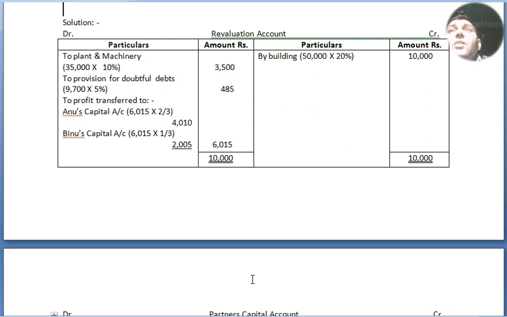Now altogether, both sides we are totaling; the bigger side is the credit side, 10,000. We have written down the amount on both sides, and the difference is that the credit side is more than the debit side, so it is a profit. So profit is transferred to Anu's account and Binu's account. The profit difference is 6,015, and it is distributed among Anu and Binu in the ratio of 2:1, that is 2/3, 1/3: 4,010 and 2,005. Now we move to our partners' capital account.